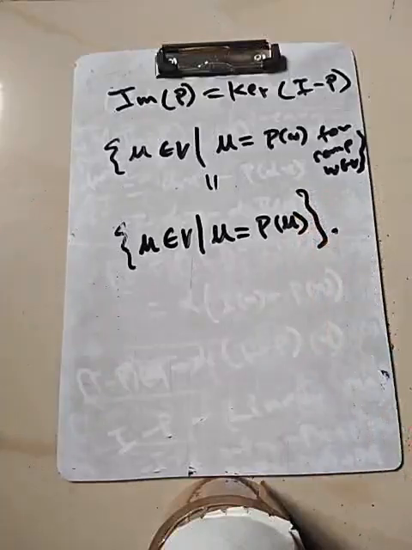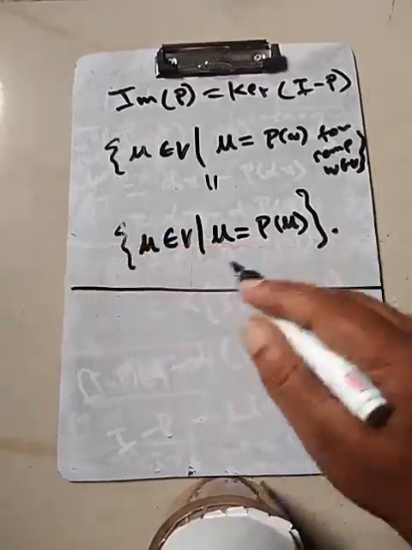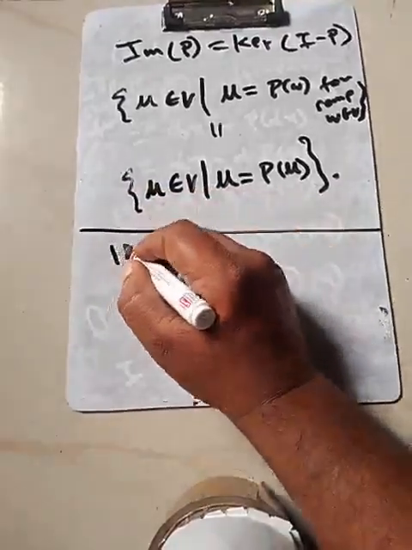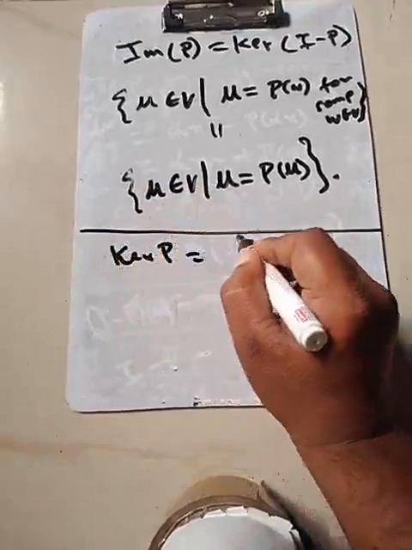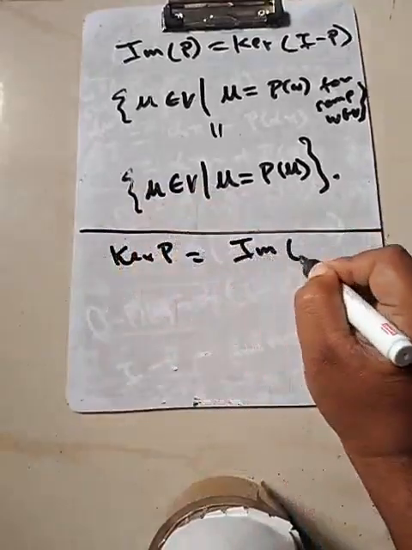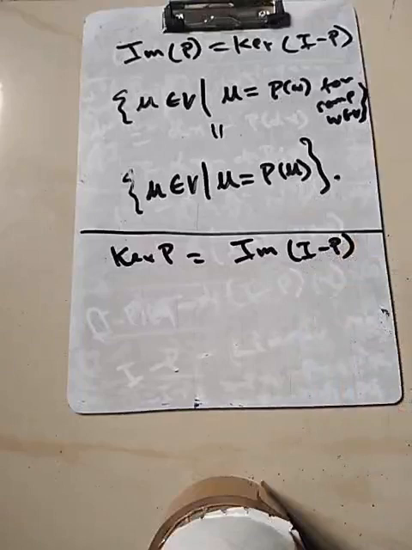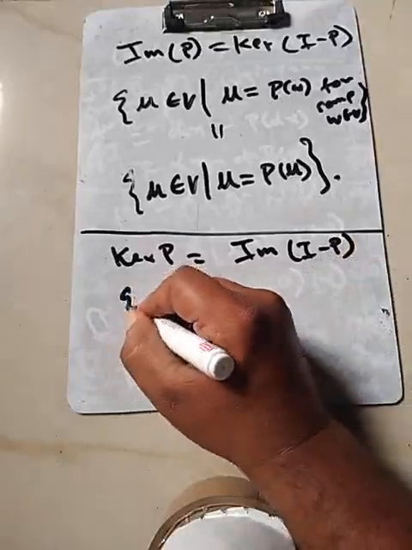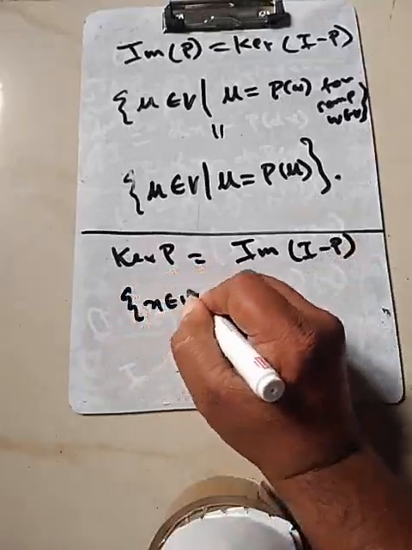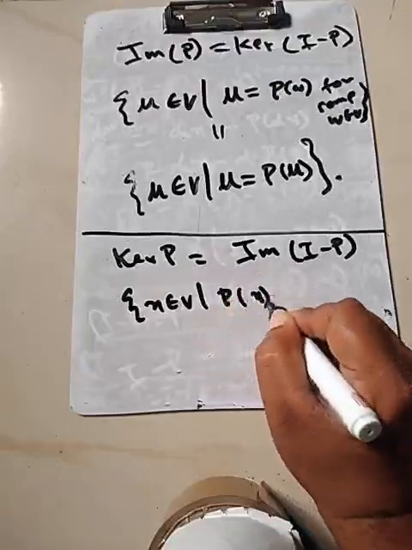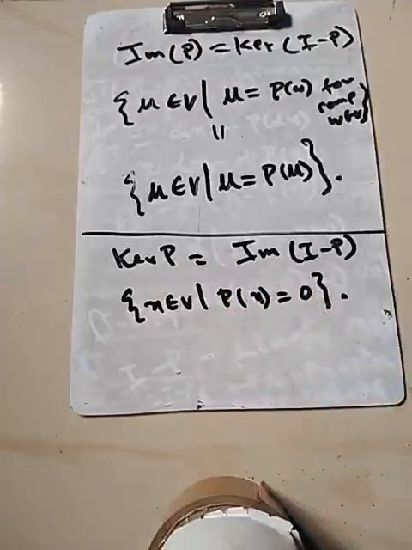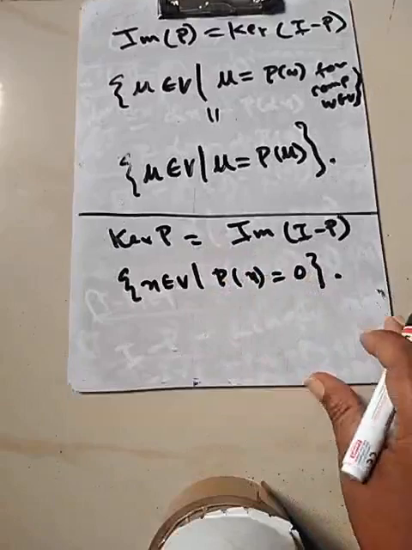Okay. And the kernel can be said similarly, because the kernel of P is in fact the image of I minus P. So you have the collection of all those X such that P of X is equal to 0. This set is the same thing as what?